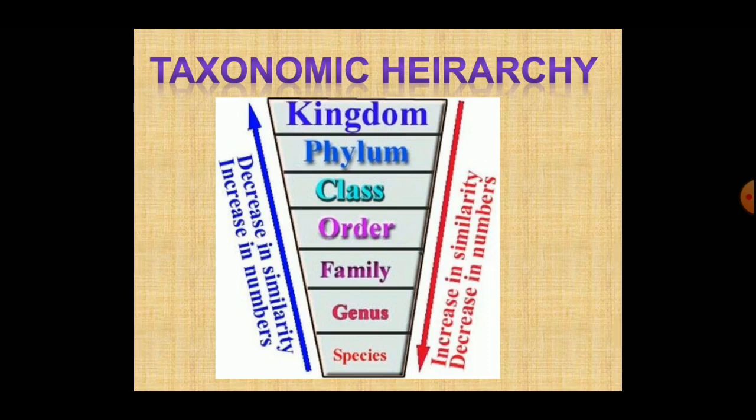If we move from the species towards kingdom, there occurs a decrease in similarities in organisms. The number of organisms will increase in each group, moving from species towards kingdom. But there will occur a decrease in the similarities between the organisms. If we move from kingdom towards the species, there will occur an increase in similarities in organisms. But the number of organisms in each taxon will decrease.